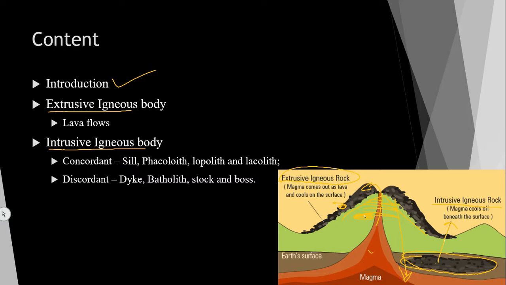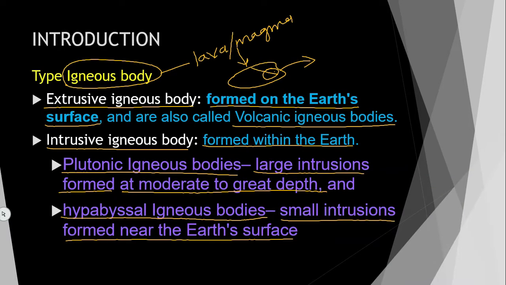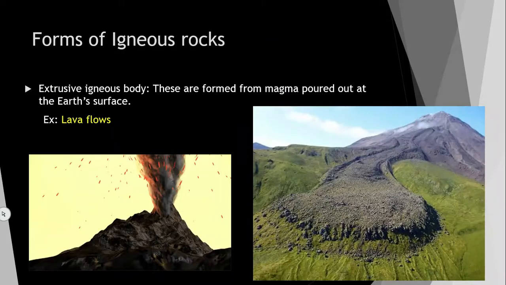Hypabyssal and plutonic igneous bodies are both called intrusive igneous bodies, and the volcanic igneous bodies are also called extrusive igneous bodies or extrusive igneous rocks. Next, we will see in detail now.